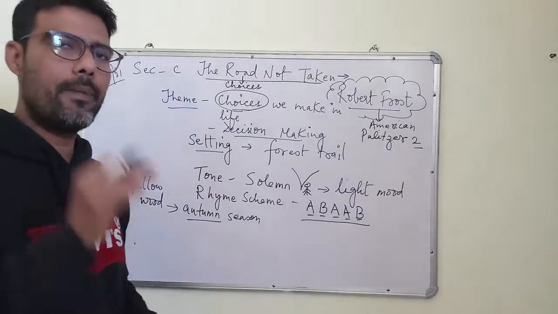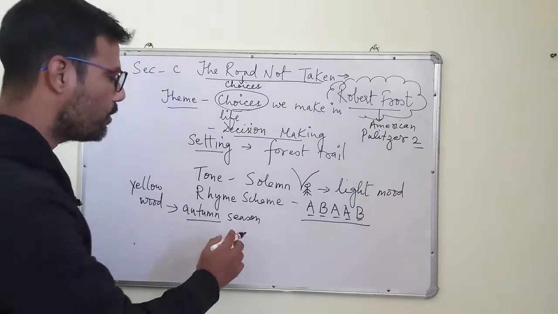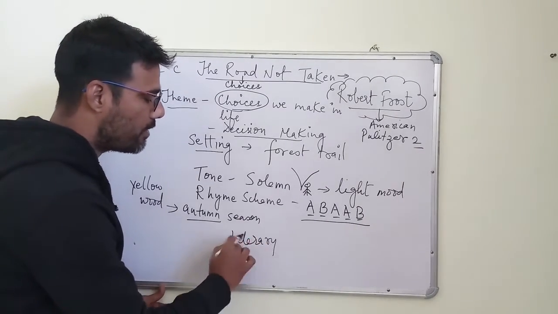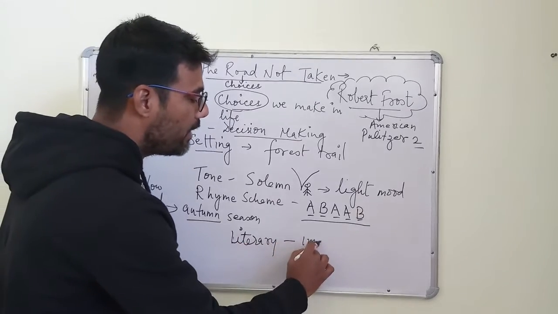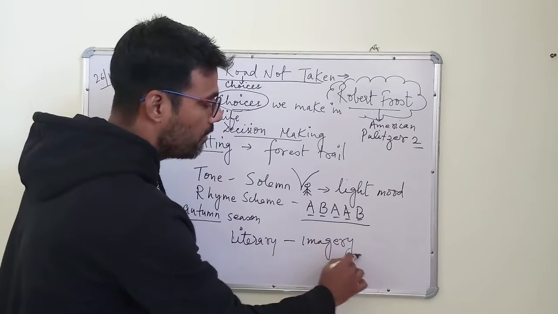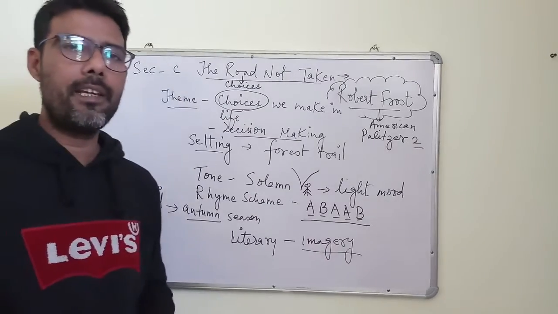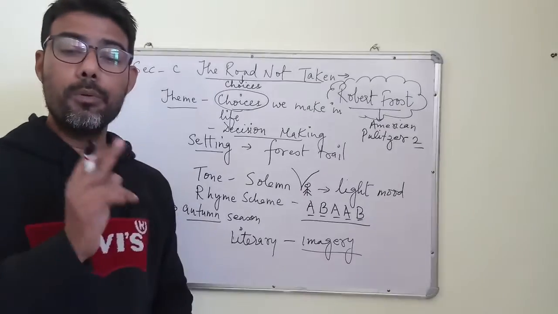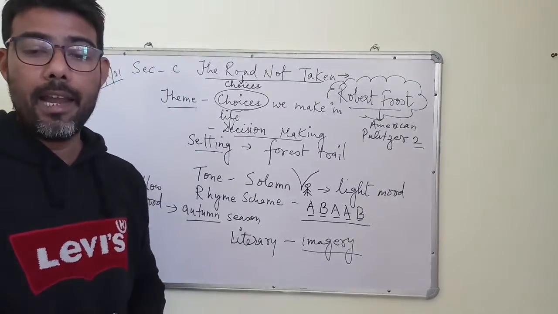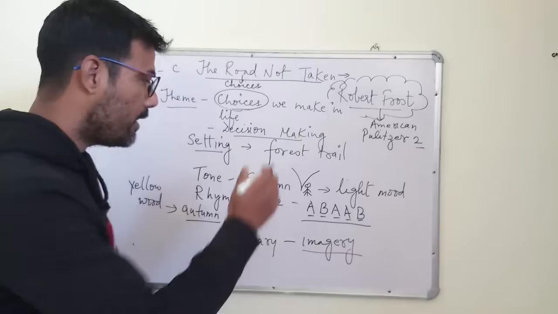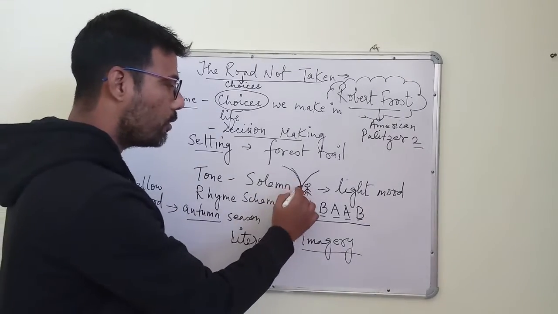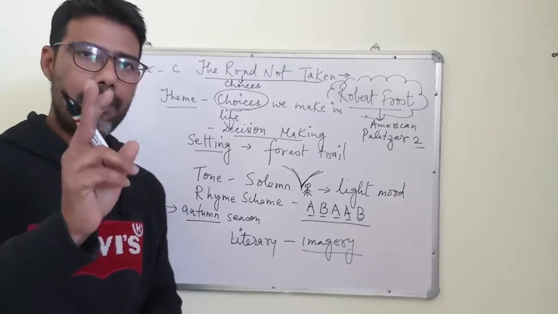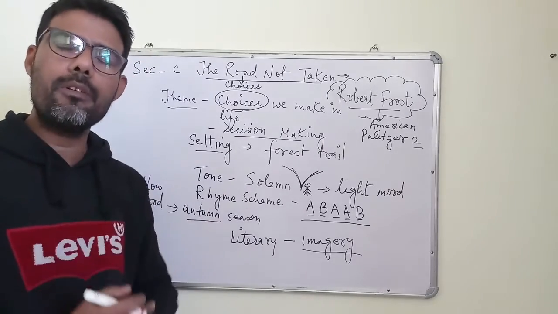And at the same time, in the very first line, the writer has used a very good figure of speech or literary device, I would say. So the very first line you can underline and write there, imagery, right? With the power of his imagination, in the very first line, he has used a very good sense of imagery. Two roads diverged in a yellow wood, and sorry, I could not travel both. So he is standing over here and he finds two roads. Two roads going in different ways, right? Two roads diverged, and he says, and sorry, I could not travel both.